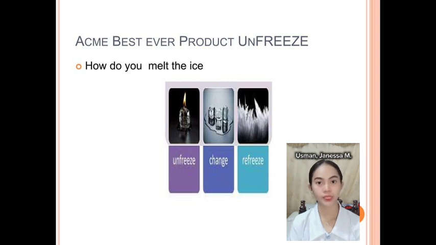This slide uses the example of melting ice to illustrate the unfreeze stage in Lewin's change model, applied to a product called Acme Best Ever product. The question, how do you melt the ice, is posed and the image depicts the process. Unfreeze, a single ice cube is shown, representing the existing state before change.